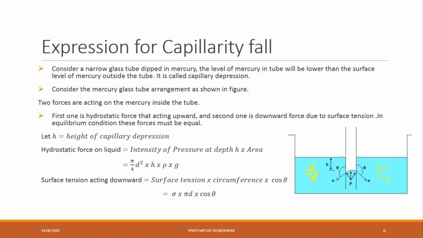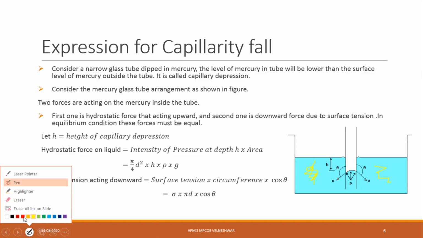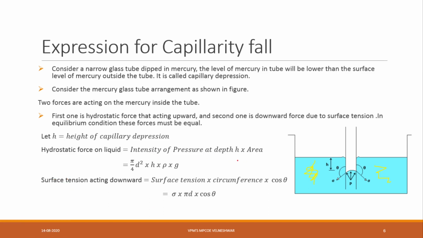Again two forces will act, that is hydrostatic force and surface tension. What is hydrostatic force? Again, intensity of pressure at depth h into area. You can take pi by 4 d square into height into rho into g. Again, same formula, but surface tension is acting in the downward direction.